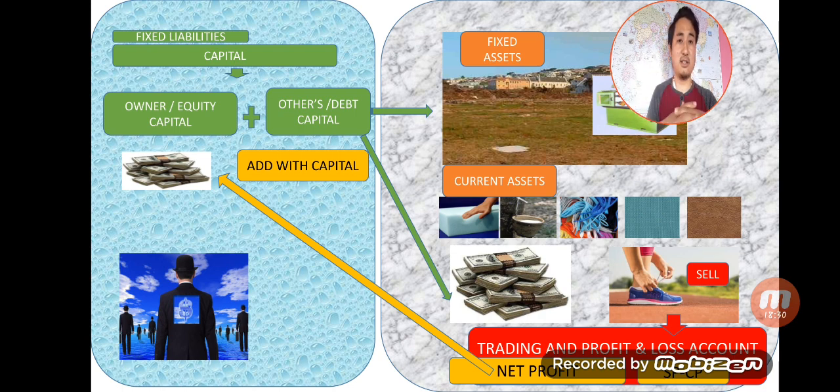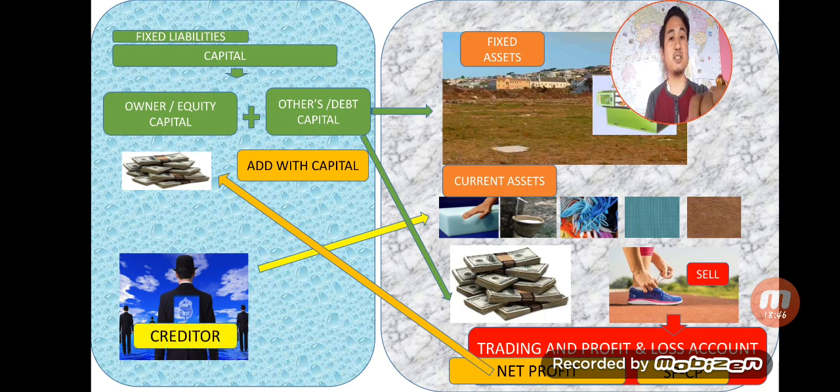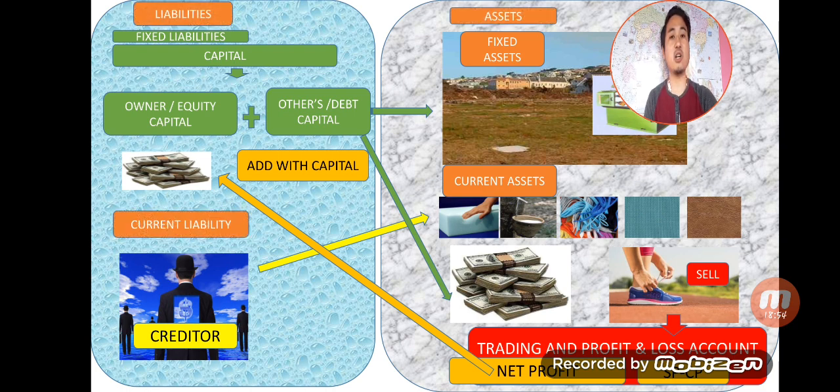You can see in the picture, on the left hand side, the person wearing a hat. He will tell you, okay, I'll supply you raw material, you can pay me later on. But there's an obligation to pay. Money will go out from the pocket in the later days. That is why this creditor is also a liability. And as I told you, liability means any item which takes money out from the pocket.